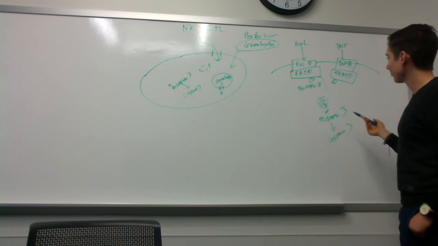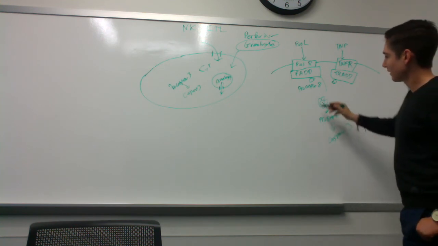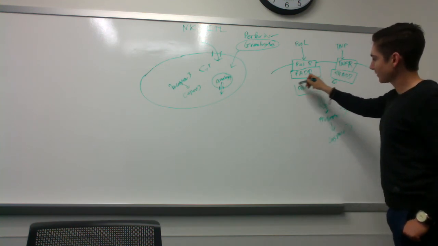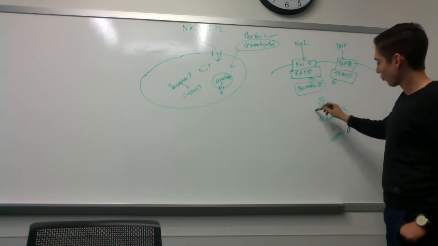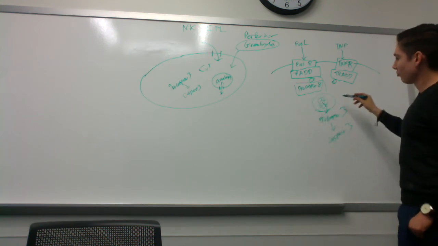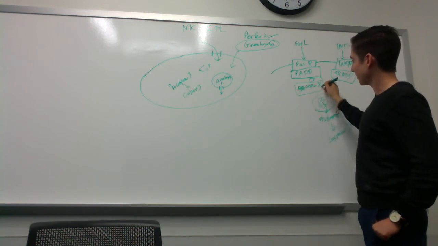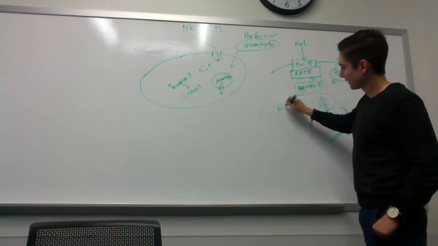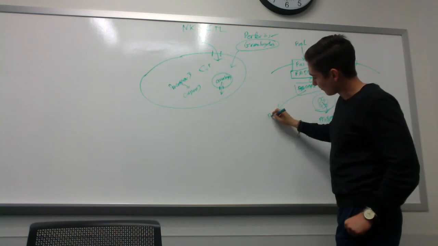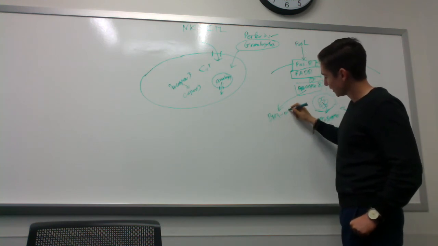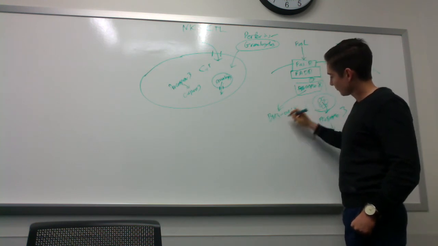There's another way in which they can become activated. If there's not enough procaspase 8 cleaved to actually form this complex, what happens is caspase 8, once it's activated, can go on to cleave BH3-only activating protein.